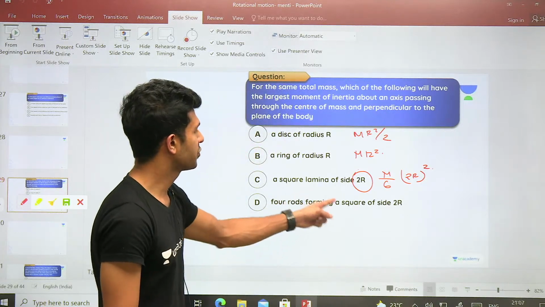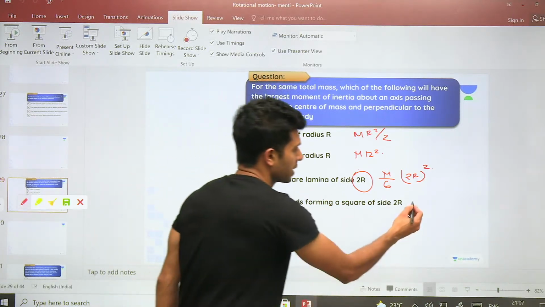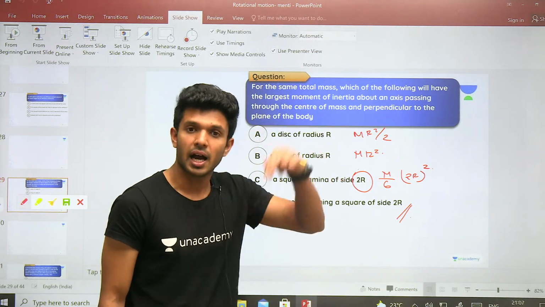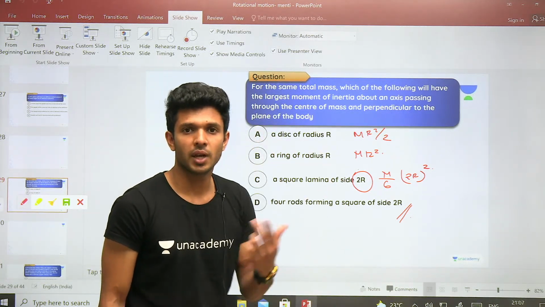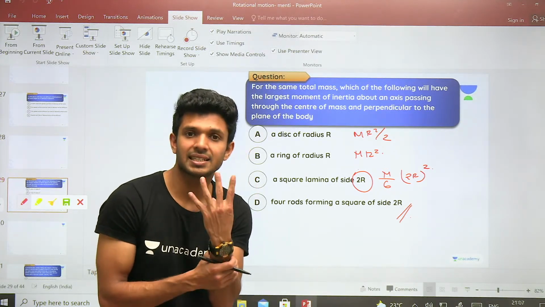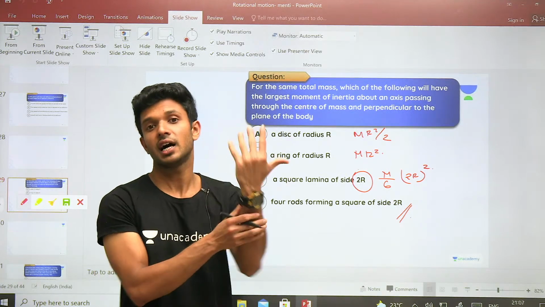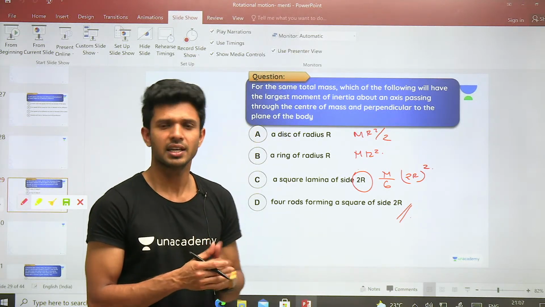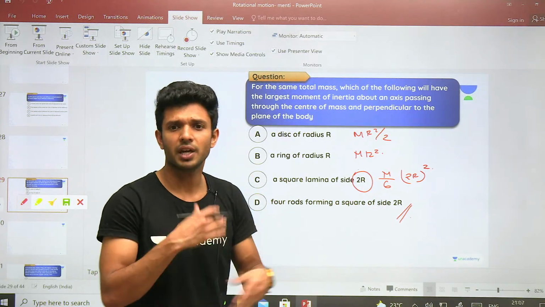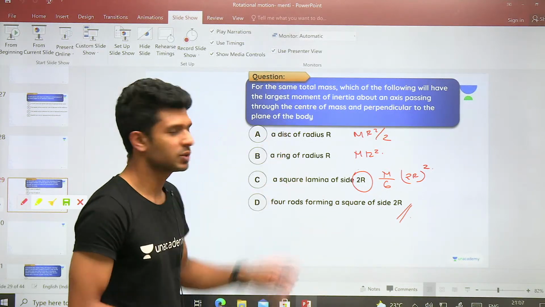Now 4 rods forming a square of side 2r. One rod itself, about its center, we know the formula, ml square by 12, right? Okay, there are four such rods. So don't you think that the moment of inertia of this will be very huge compared to all these values?